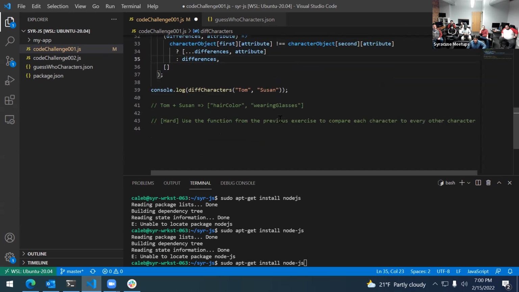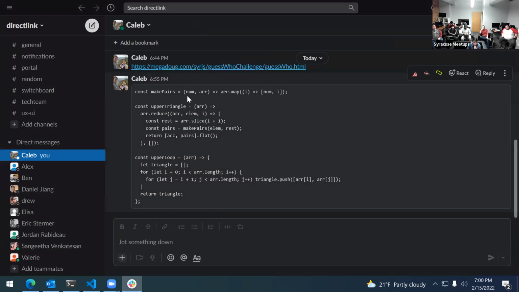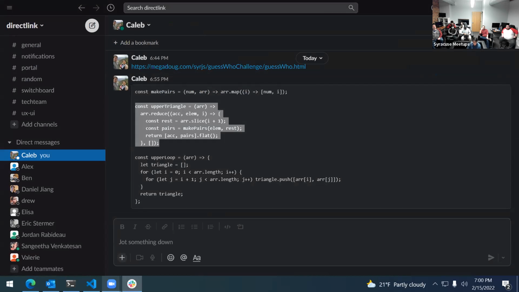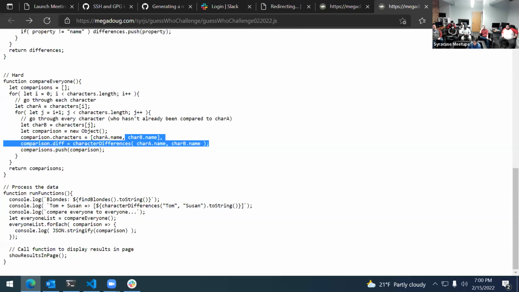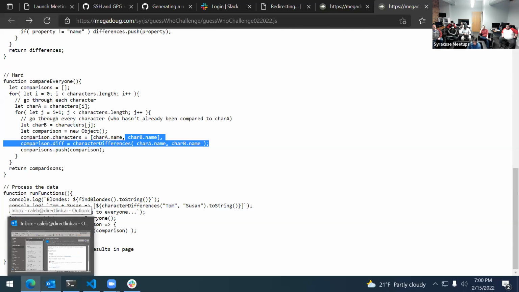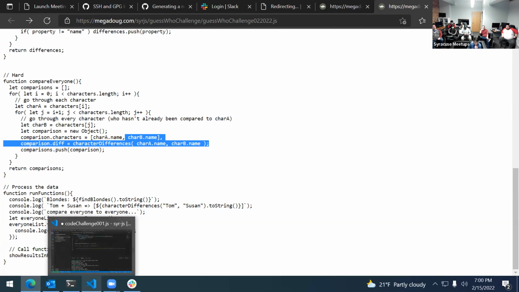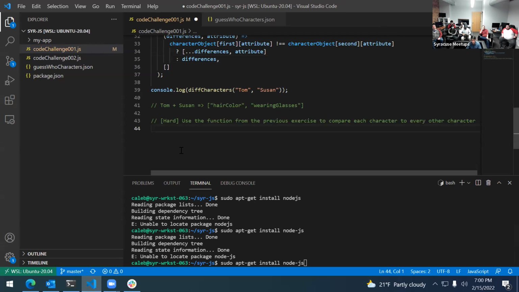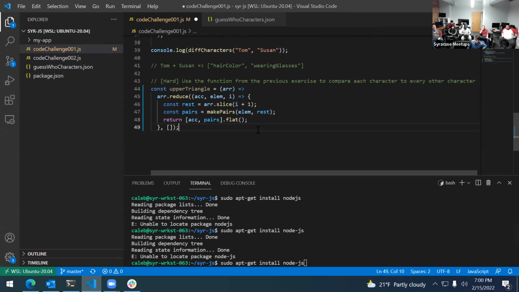So I did not get to doing this one, but I did want to share a little snippet, an alternative to using these for loops. The for loop works perfectly fine. What you would call the thing where you aren't comparing the same thing to the other one, like the reverse, is called an upper triangle. If you were comparing everything to everything else, it would be a Cartesian product. Technically, upper triangle also includes the diagonal, so this is an upper triangle without the diagonal.